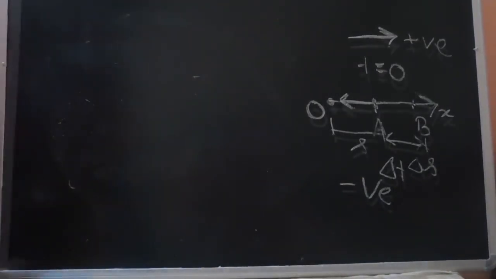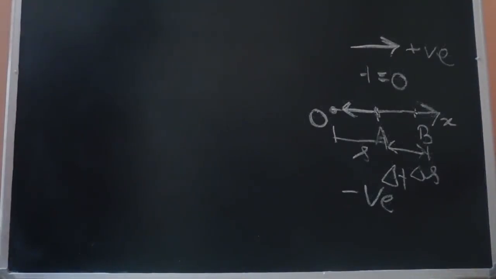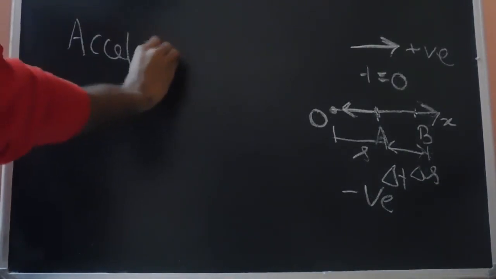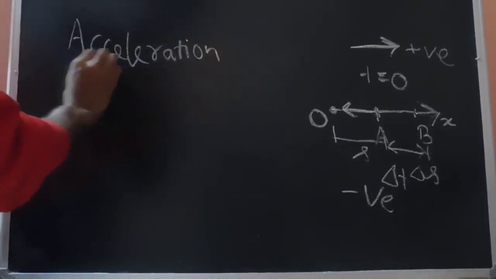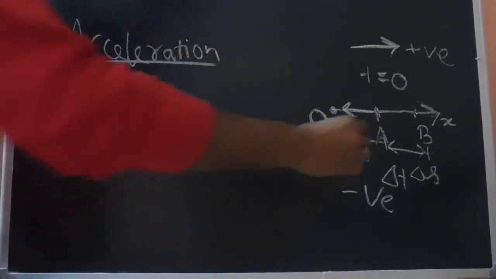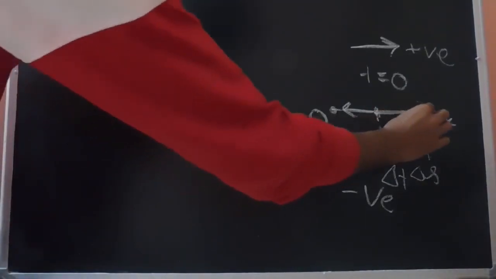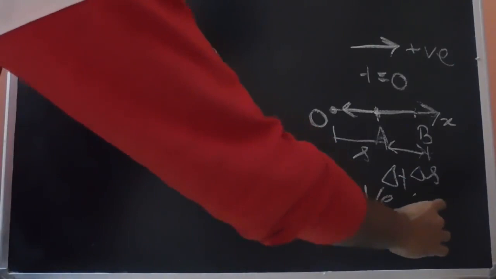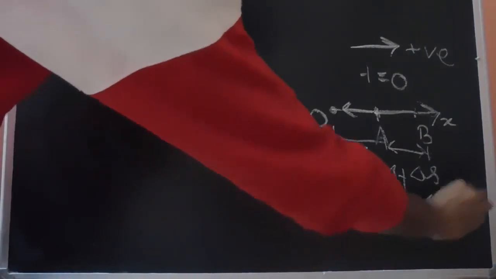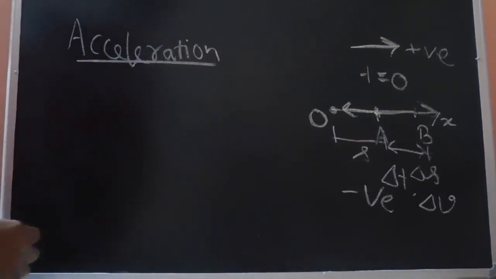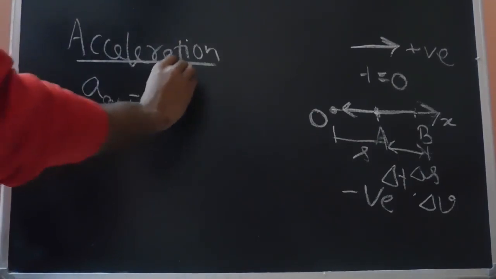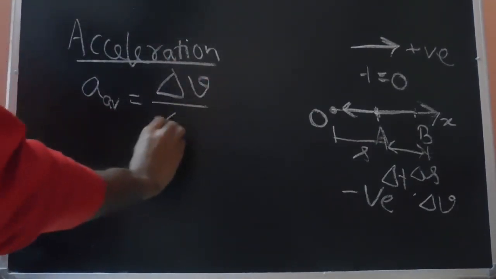So now let's move on to the concept of acceleration. What do we understand by acceleration? Let's say that when the particle starts its motion, the velocity does not remain constant. Let's say that in a time delta t, the velocity of the particle changes by delta v. Then we define the average acceleration as the total change in velocity divided by the total time.